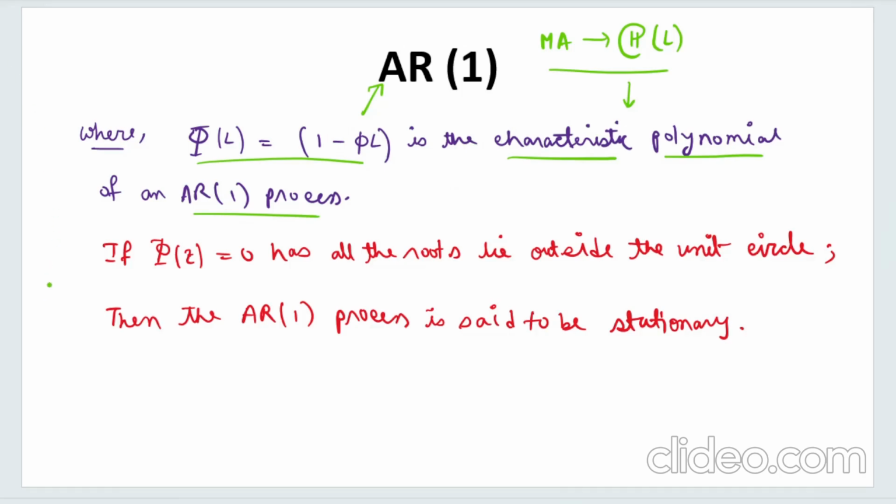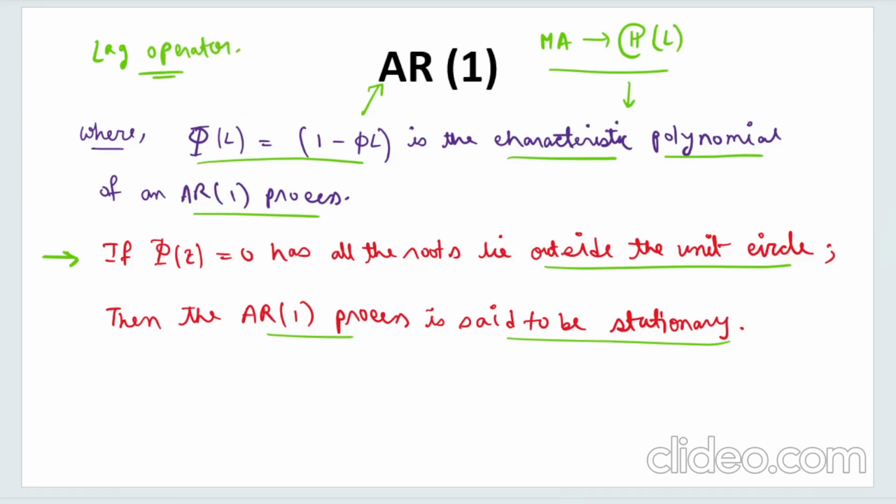Now the most crucial part of why we do this is this. What is the condition for stationarity? I want you to understand this very well, because all the questions that you will be solving will be dependent on this only. If capital phi z equals 0 has all the roots lying outside the unit circle, then we will say the AR1 process is stationary. Now understand what I mean by this. This is a function of L, right? But L is not a variable. L is an operator. We call this the lag operator, right?